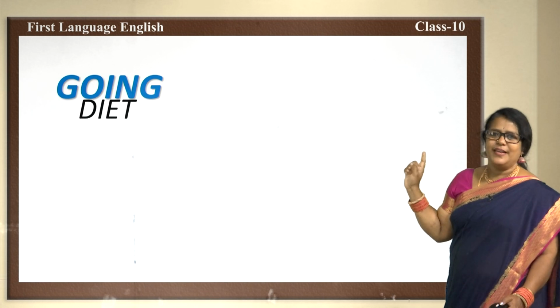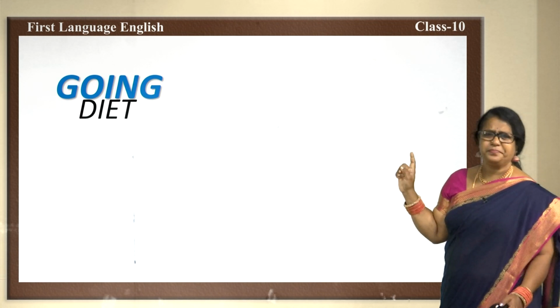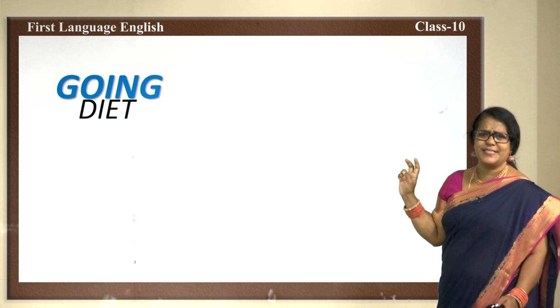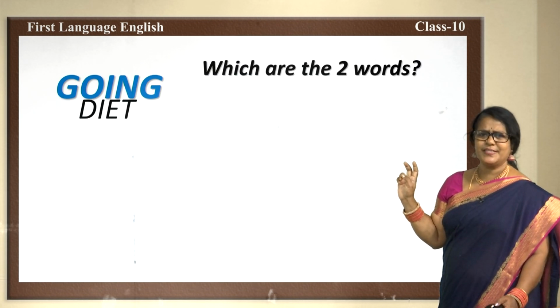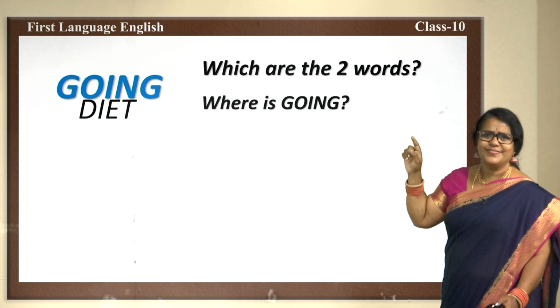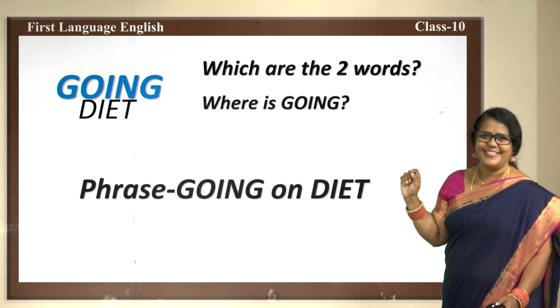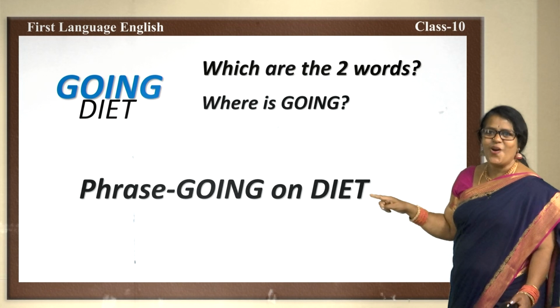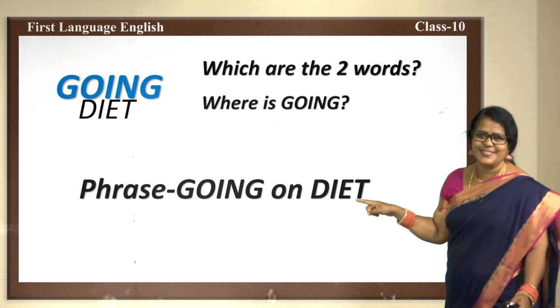Fine. Let us do this one. Okay. There are 2 words. Which are the 2 words? Going, diet. Where is the word going? On diet. Yes. The phrase is going on diet. Okay. This is the phrase.